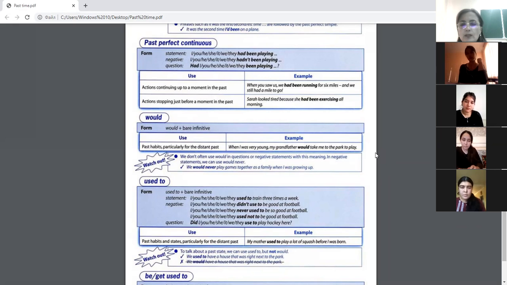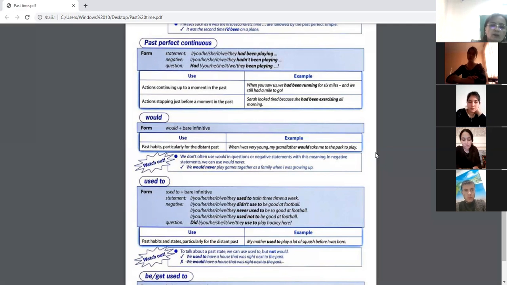For example, when I was very young, my grandfather would take me to the park to play. And we don't often use would in questions or negative statements with this meaning. In negative statements, we can use would never. For example, we would never play games together as a family when I was growing up.